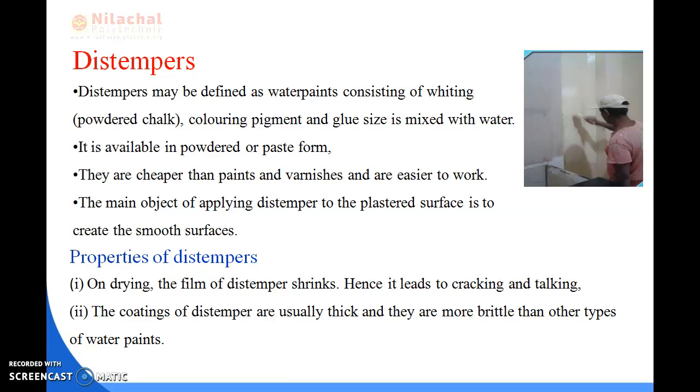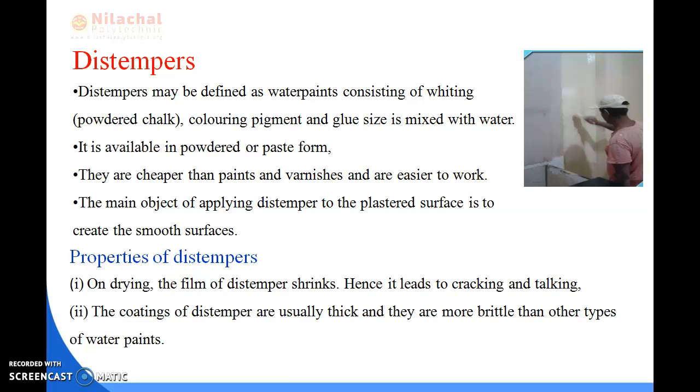So we can say that distemper is defined as a water paint, and it consists of white powdered chalk and some quantity of colored pigment, and glue size is mixed with water. It is mainly available in powdered form or paste form, and it is cheaper than the paints and the varnishes and easier to work. The main objective of applying a distemper is to create a smooth surface on plastered surfaces.